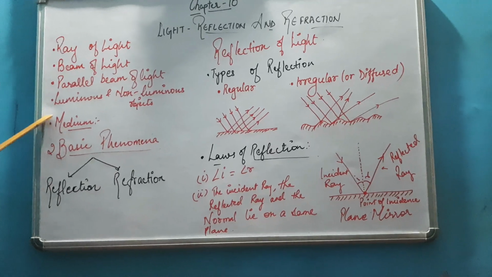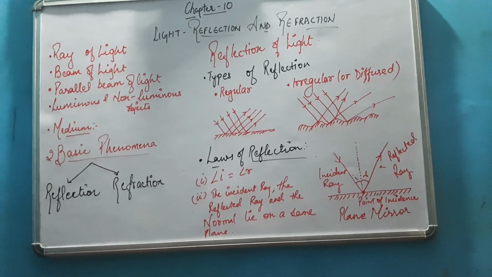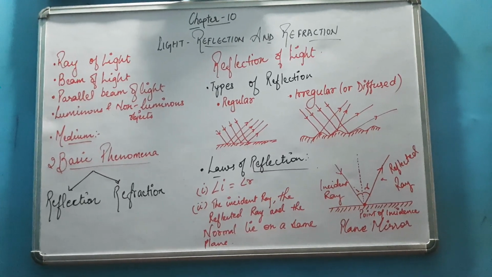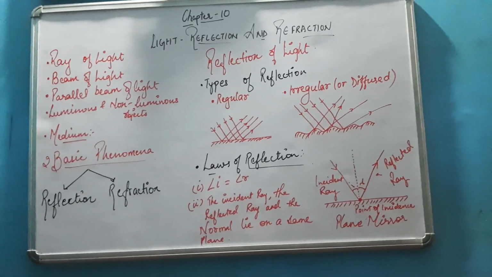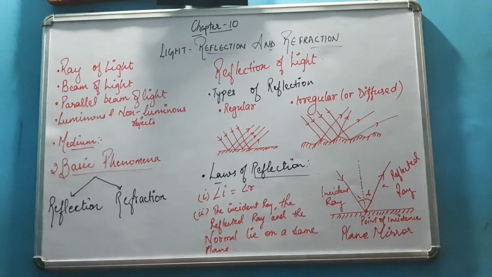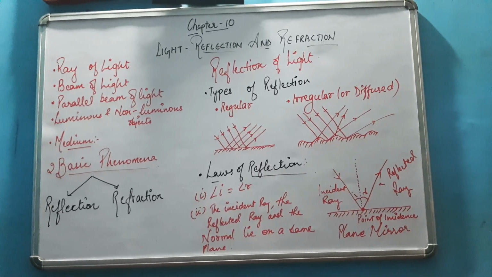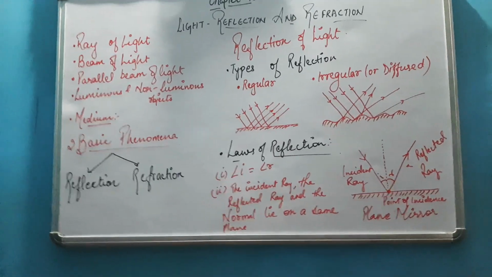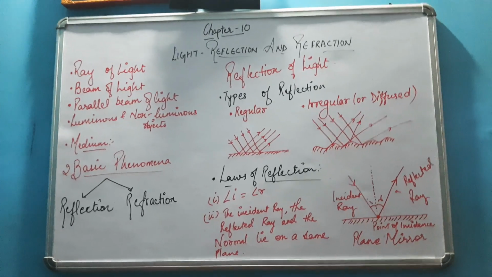Now comes luminous and non-luminous objects. You people are quite familiar with these two topics. The objects which emit their own light are known as luminous objects. For example, the sun. The sun has its own light, it does not reflect the light of any other object, so it is a luminous object. A bulb is a luminous object because it has its own light.